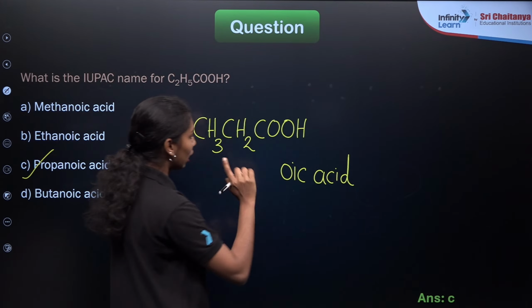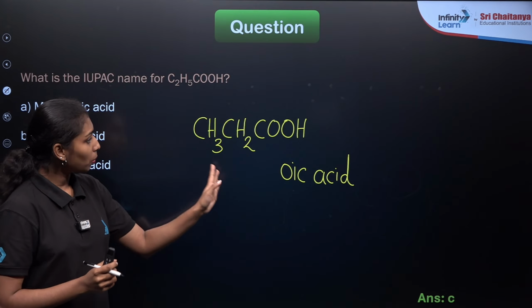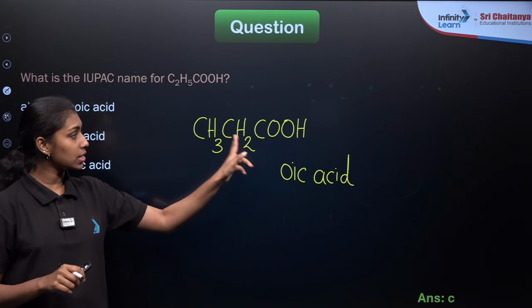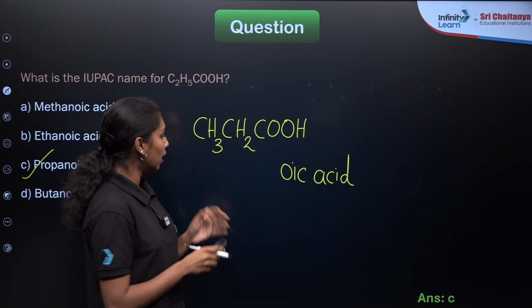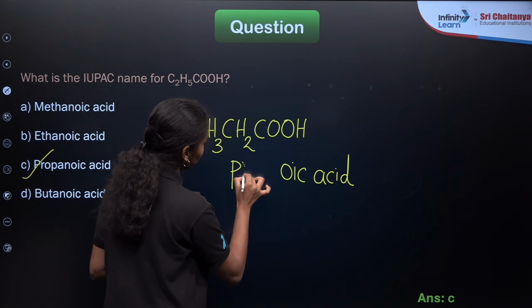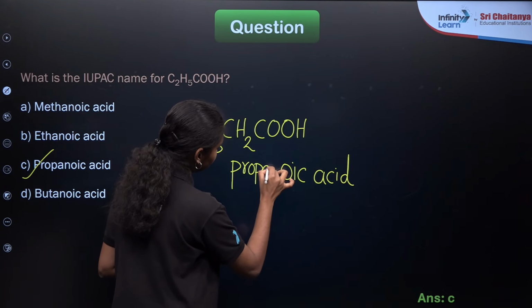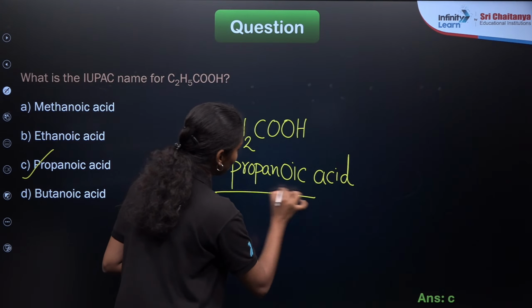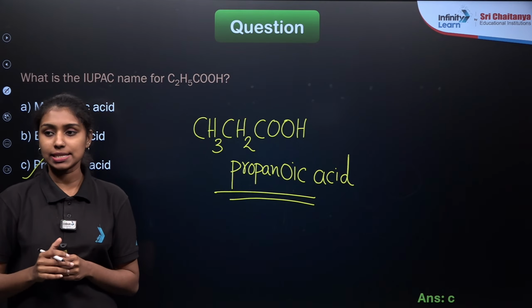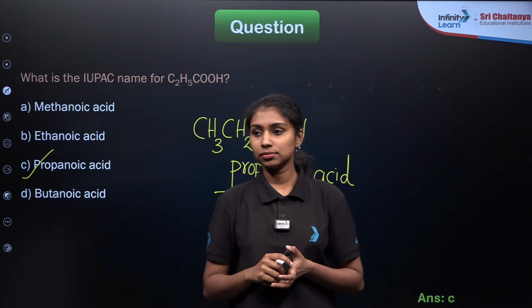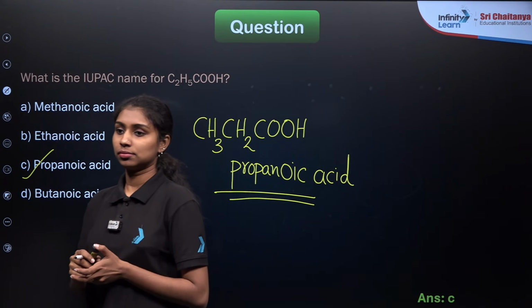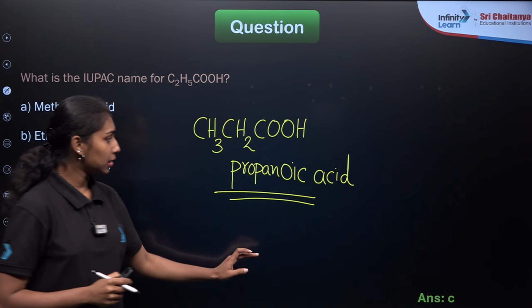Next, we need to identify the total number of carbon atoms. In the case of this compound, we need to consider the carbon atoms present in the functional group also. So it will be 1, 2, 3. Three means propane, right? So this will be the IUPAC name of this compound, propanoic acid. Yes, option C is the correct answer.